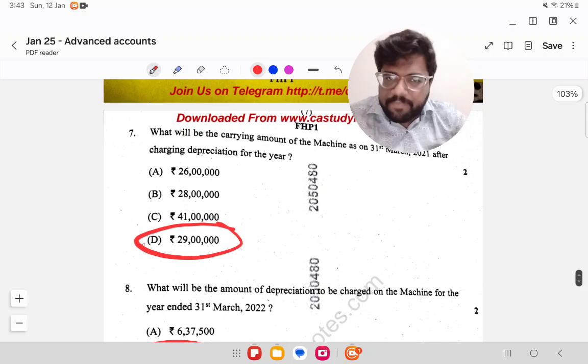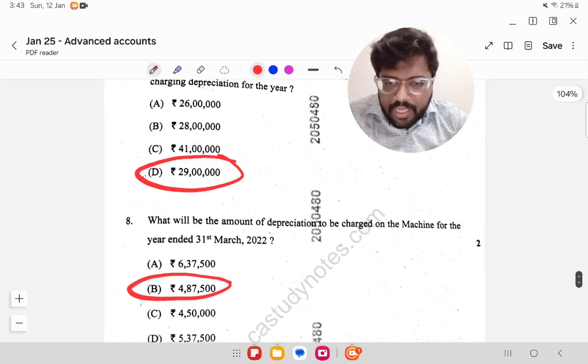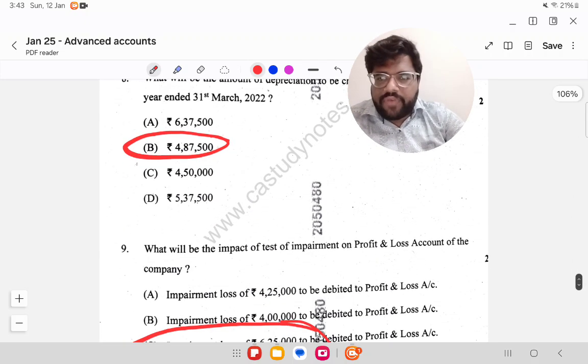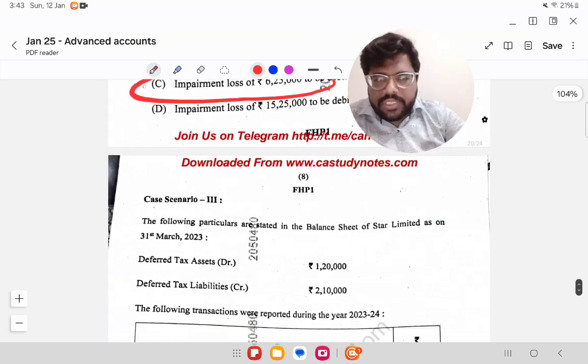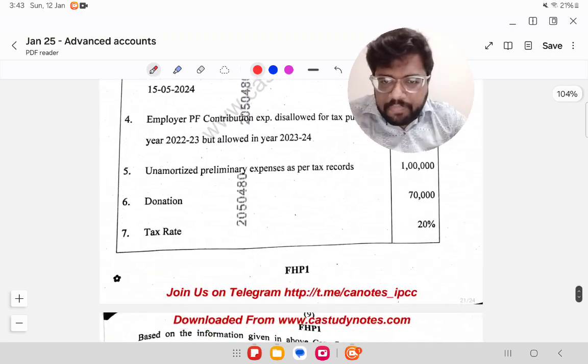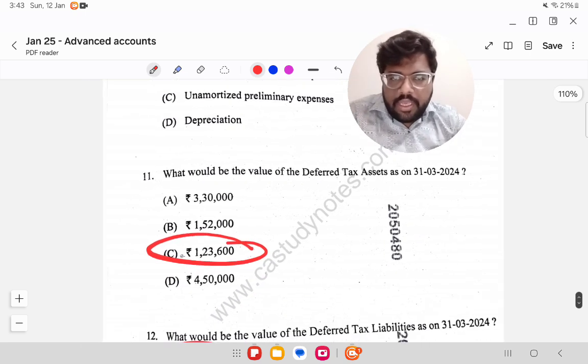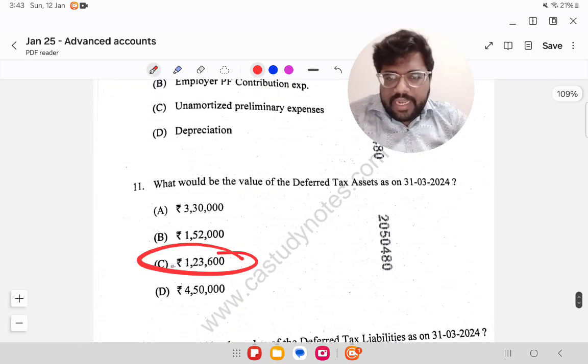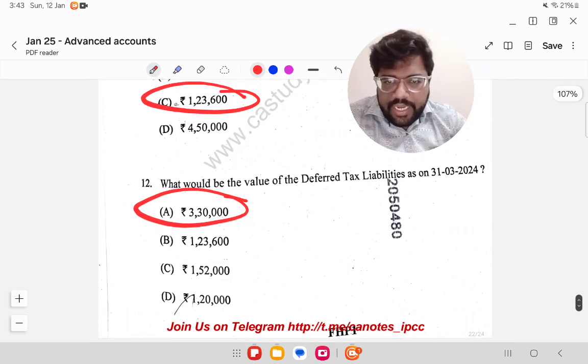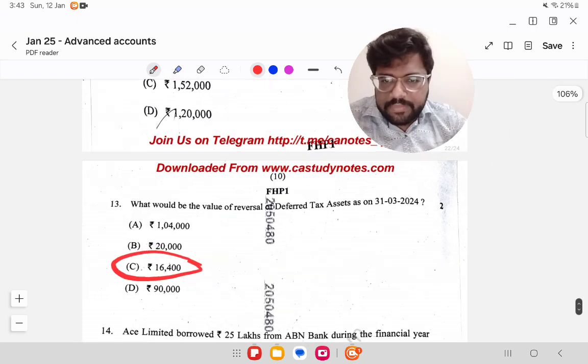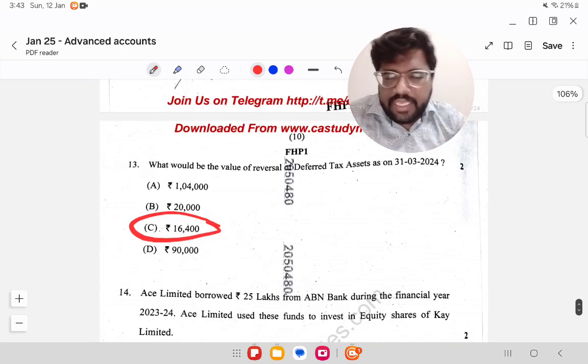Question number 7, 29 lakhs, 4 lakh 87,500, impairment loss 6 lakh 25,000, donation is a permanent difference. Deferred tax asset closing balance 1,23,600. DTL closing balance 3,30,000. Reversal of DTA 16,400.